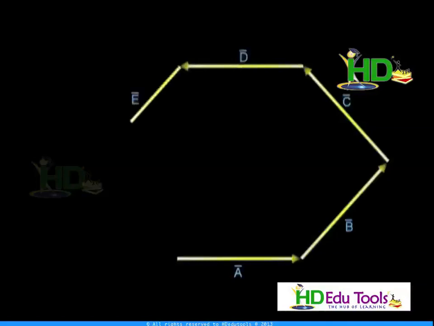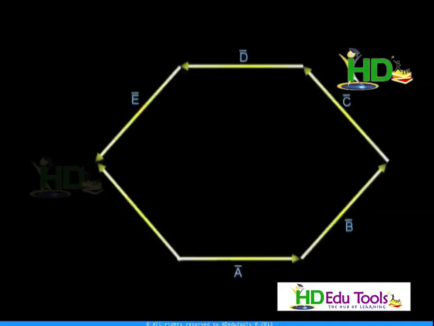As you are seeing in the figure, A, B, C, D are various vectors. They can be represented as adjacent sides of a polygon. Then the resultant of this is along the side which closes the polygon, and A plus B plus C plus D is the sum of all these vectors but opposite in direction.